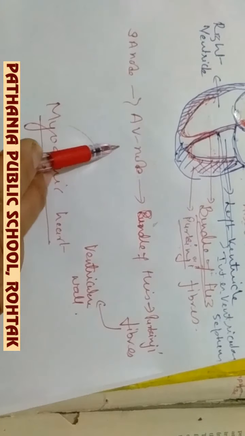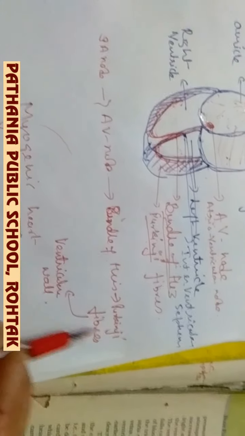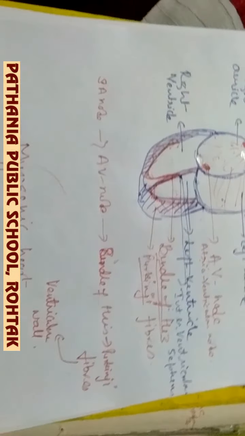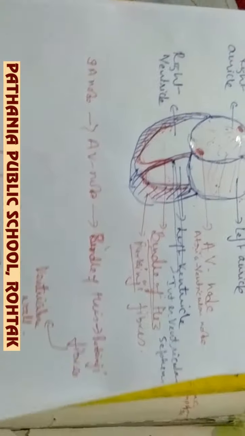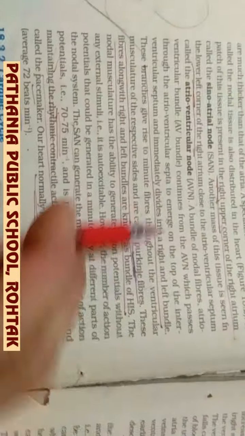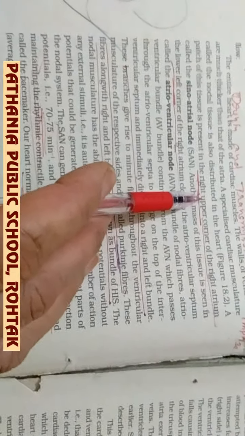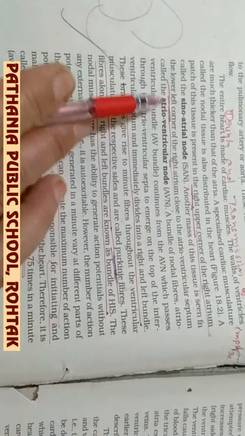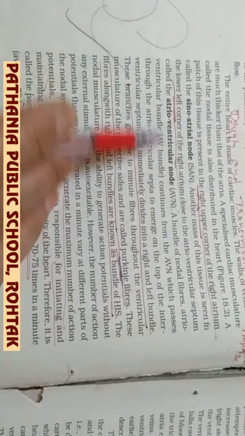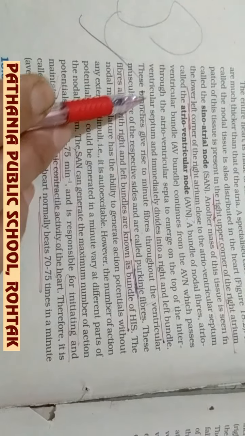Now I am showing you it in your book. In the right upper corner of the right atrium, the sinoauricular node is there. In the left corner of the right atrium, the atrioventricular node is there, and then the ventricular septum is there, in which the bundle of His is present, and it bifurcates into the musculature of both the ventricles, and then the Purkinje fibers are formed, which are present in the wall of the ventricle only.